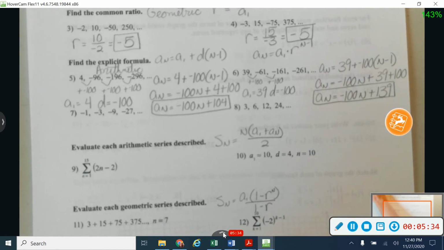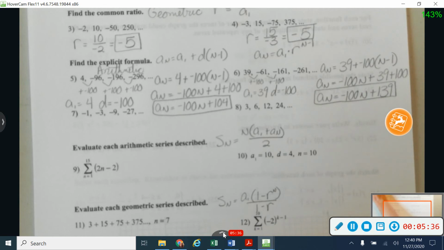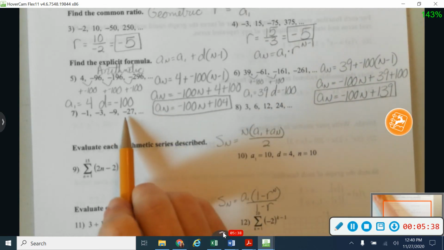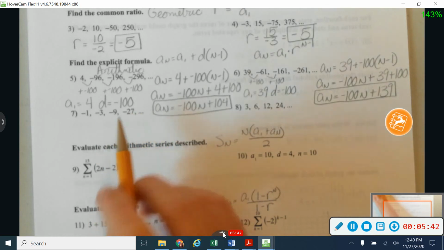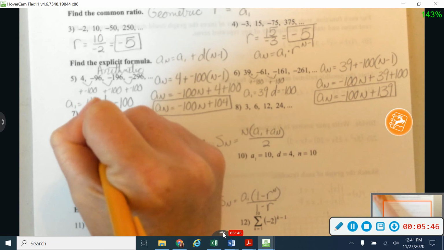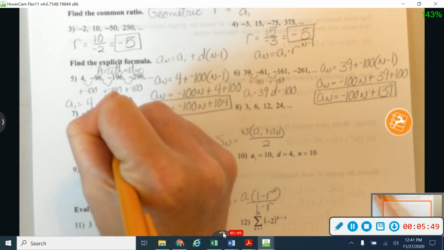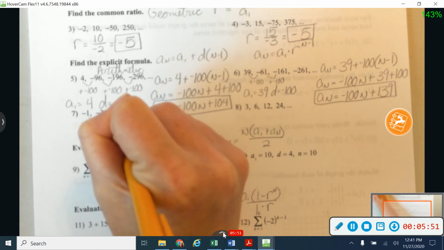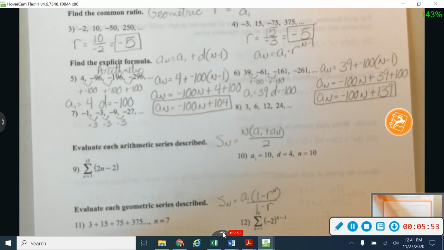Okay, let's take a look at number 7. So number 7, it doesn't look like I'm adding because as you notice here, I start to get really big really fast. And so I think I'm going to be multiplying on this one. And if I check on this one, I do get that I can multiply by 3 and I can multiply by 3. And each time my value is negative, but it's not switching back and forth.